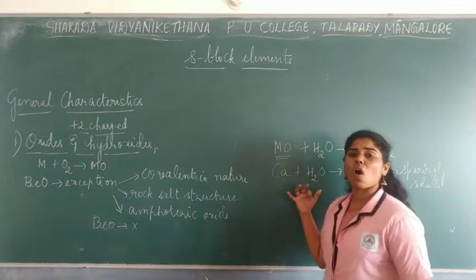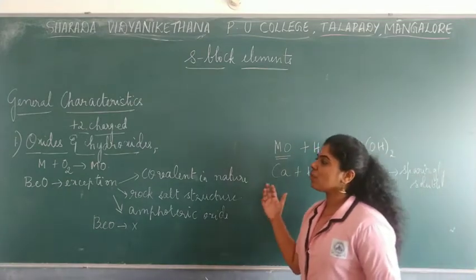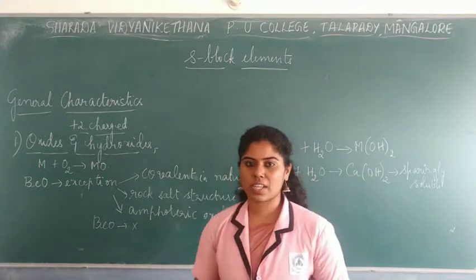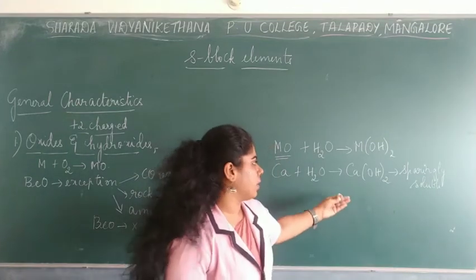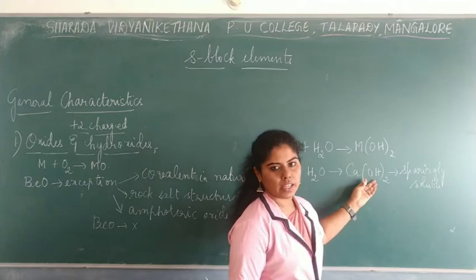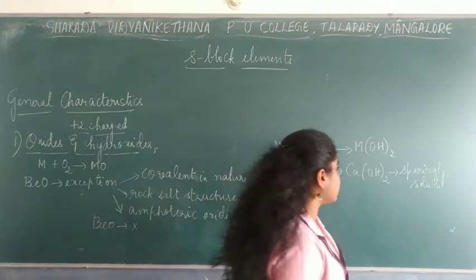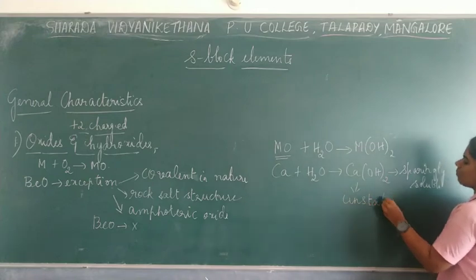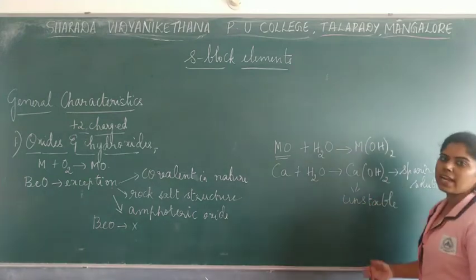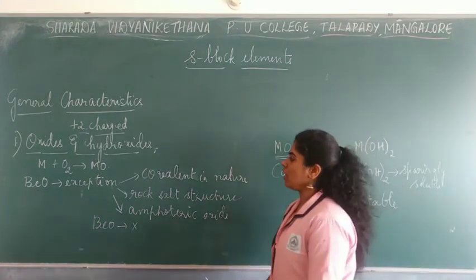And usually these hydroxides which are formed, if you compare alkali metal hydroxides with alkaline earth metal hydroxides, are said to be less stable. That is, the alkaline earth metal hydroxides are usually unstable in nature when compared to alkali metal hydroxides. That is one thing.